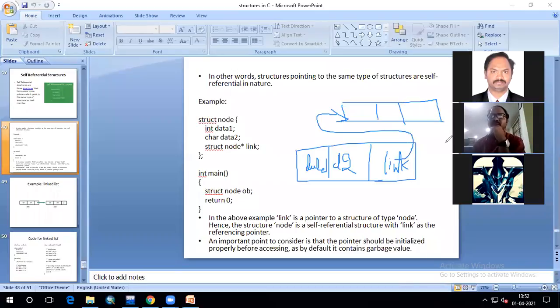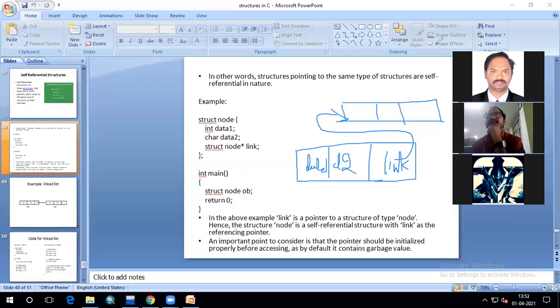So this way, if this node type is the same as this node, both are structure node type only, then these are called self-referential structures. That means you are declaring a pointer of the same type as the structure type inside your structure, then it is called a self-referential structure.